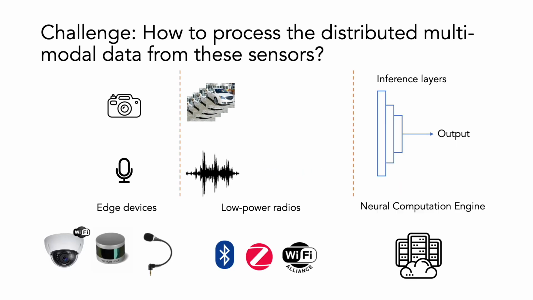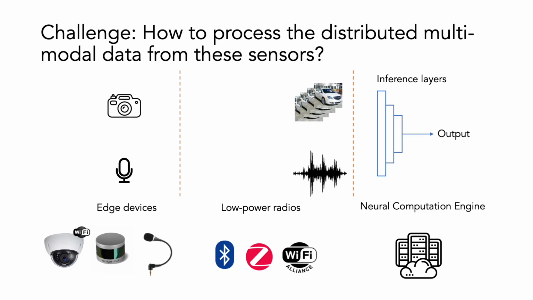One overarching challenge is how to process the distributed multimodal sensor data. Edge devices are capable of producing large and continuous data streams. The underlying assumption in existing models is that data from different modalities will arrive at roughly the same time. However, in the context of distributed multimodal models, data generation rates can vary widely across these data-rich sensor modalities. And due to network dynamics, bandwidth can fluctuate rapidly within a short period of time. So one data stream may arrive much earlier than another.